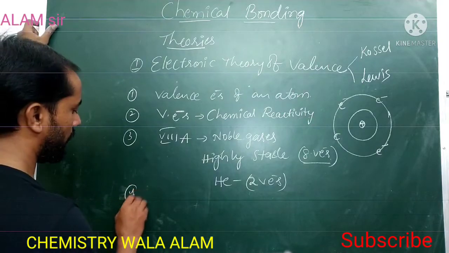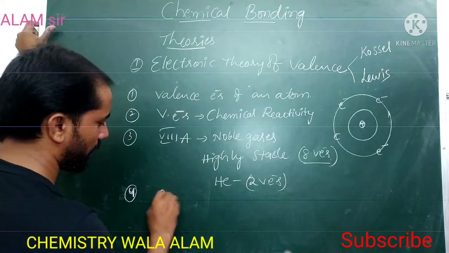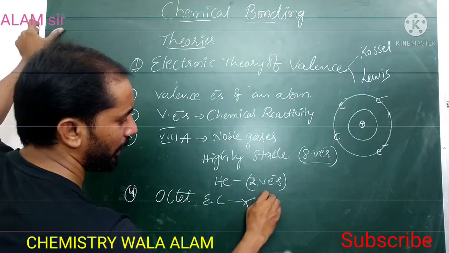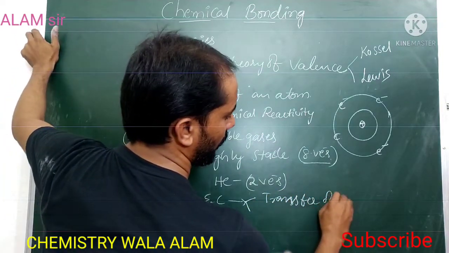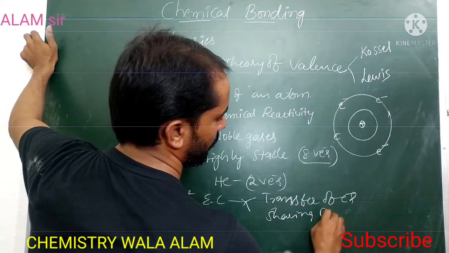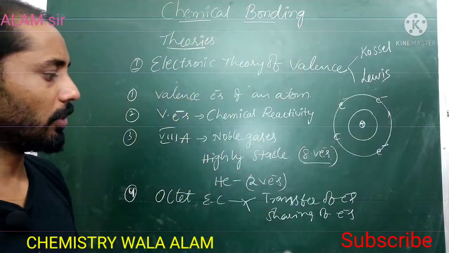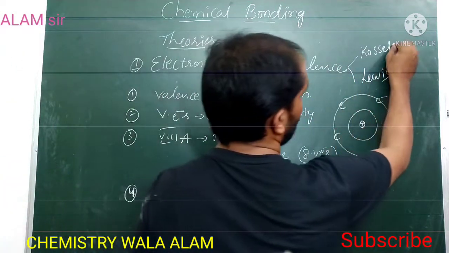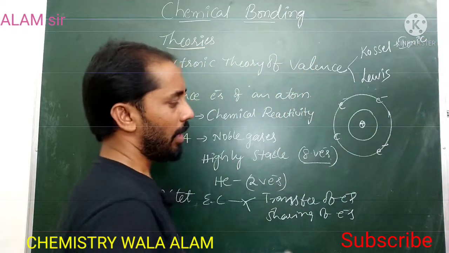Next, to attain the octet electronic configuration, either transfer of electrons or sharing of electrons takes place. Transfer of electrons results in the formation of the ionic bond, which was explained by Kossel.